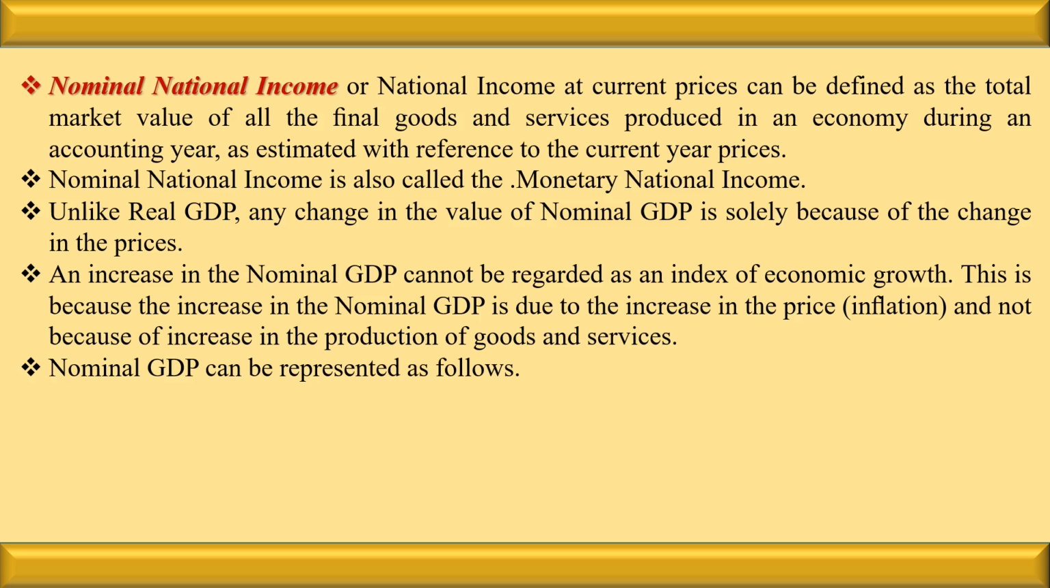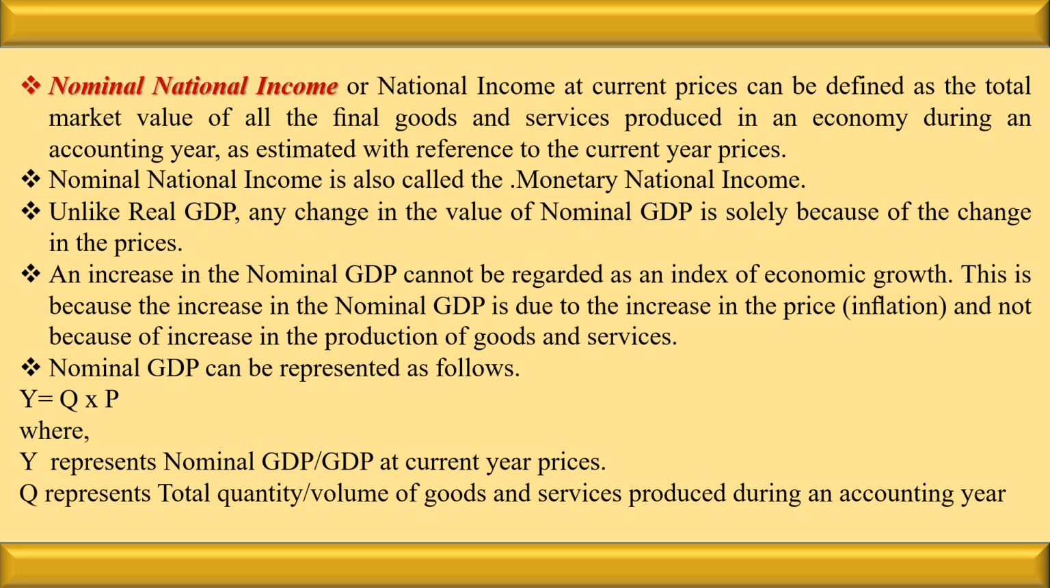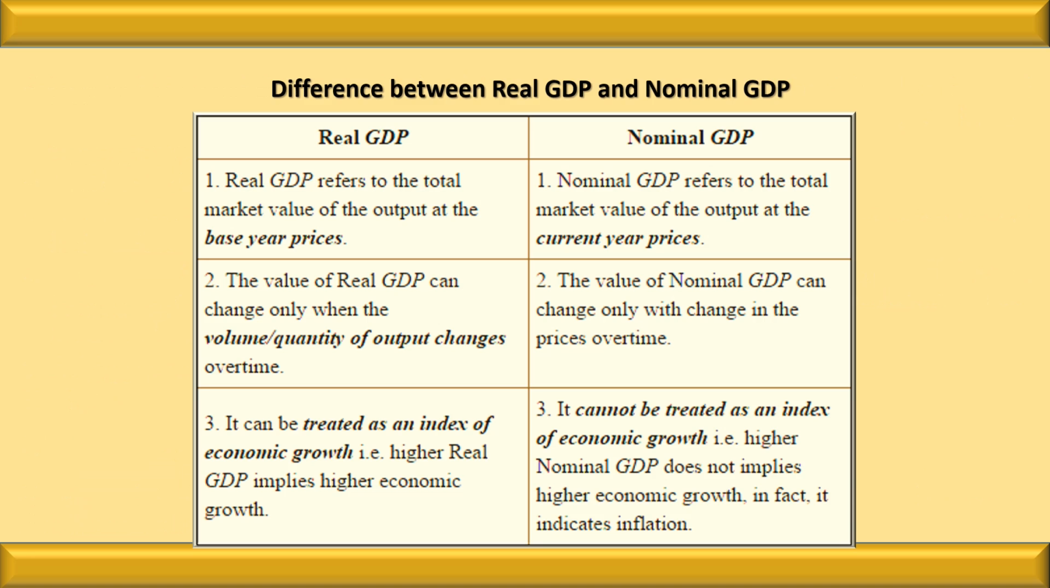It can be represented as Y equal to Q multiplied by P, where Y means nominal GDP at current year price, Q represents total quantity or volume of goods and services produced during an accounting year, and P represents current year price of the goods and services. Now let us see the difference between the real GDP and nominal GDP.